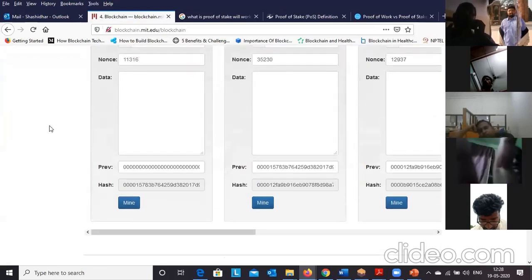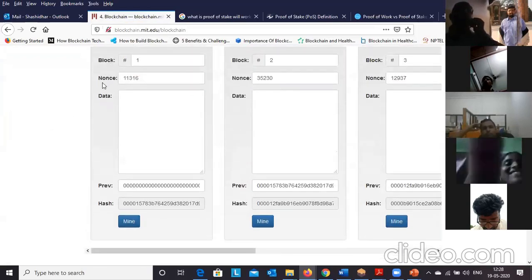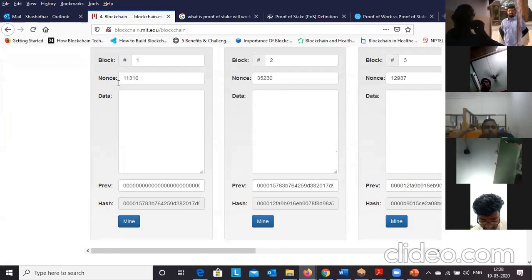Here we have the block number, nonce, data section, and one more field, the previous hash. This is the chain. This is the first block of the blockchain, known as the Genesis block, which is nothing but the first block.